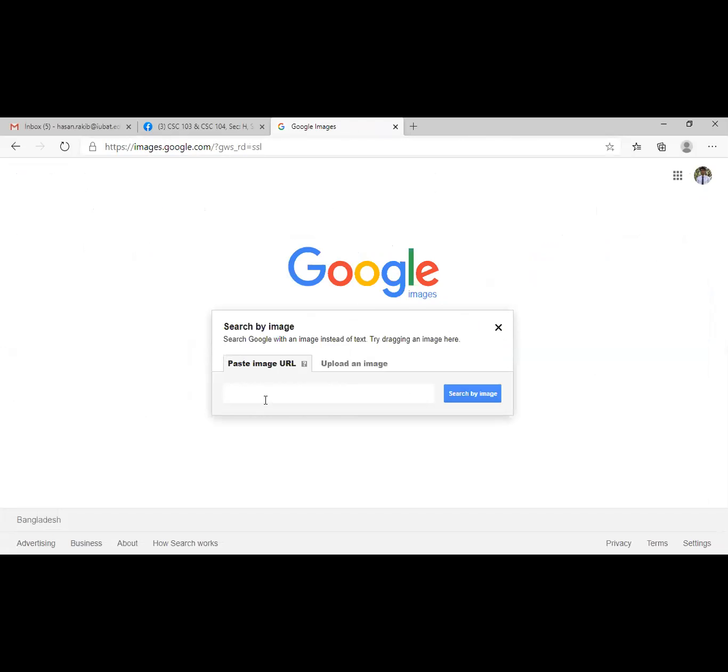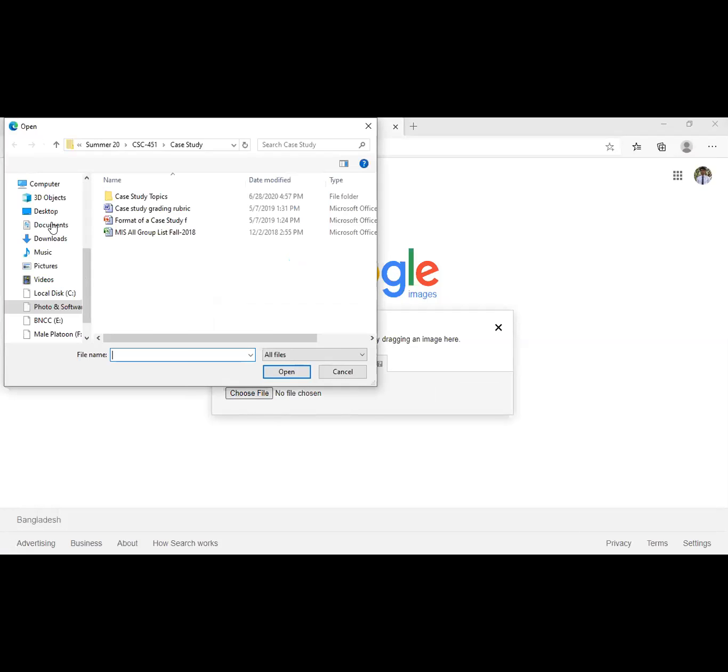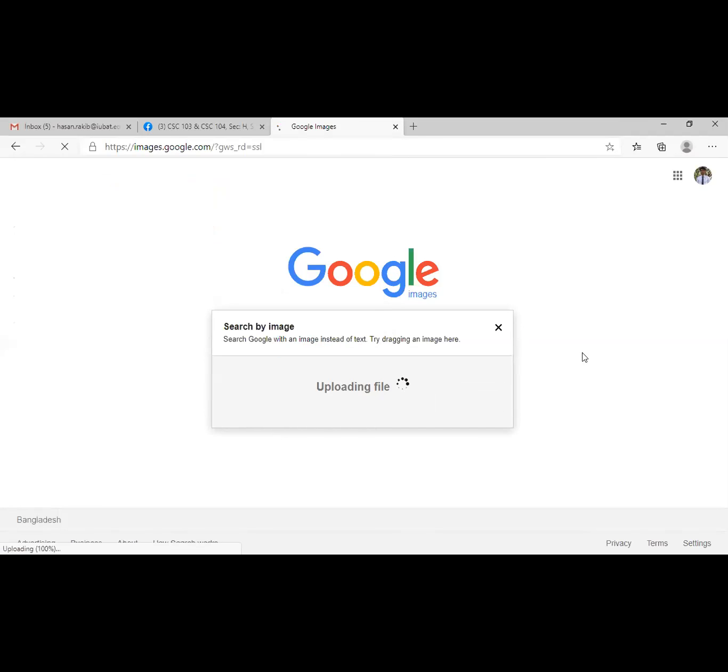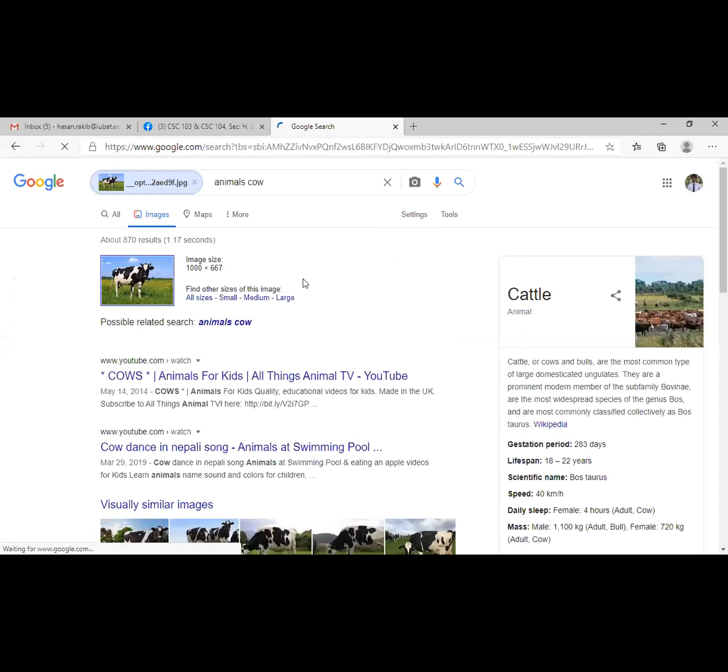Right. So if I click here, it is giving me options. I can paste any URL of a picture, or I can upload an image from my computer. I would like to upload an image from my computer, so I'm selecting the file on the desktop. I have a picture of this animal. I have no idea about this animal. What is it? I would like to upload this picture and get some information about it.